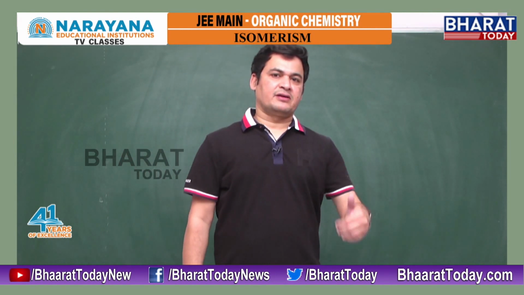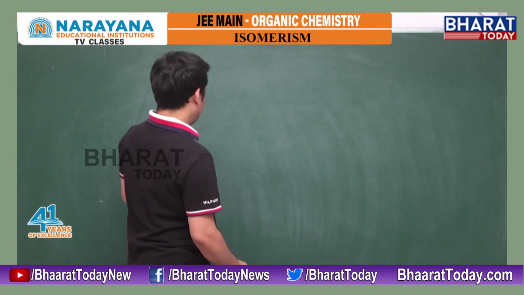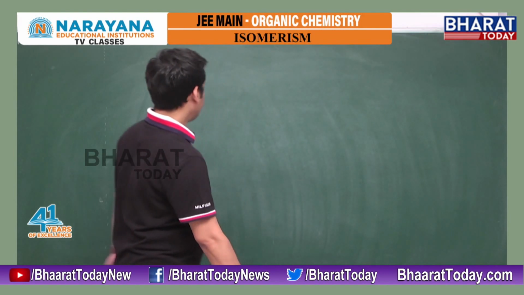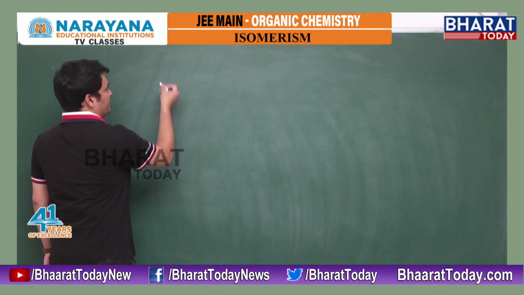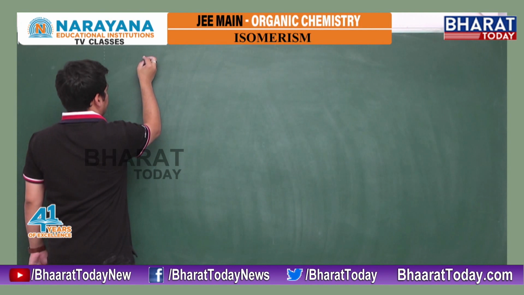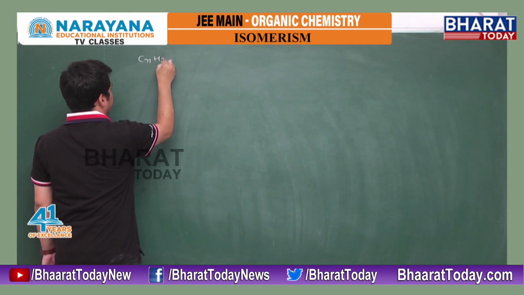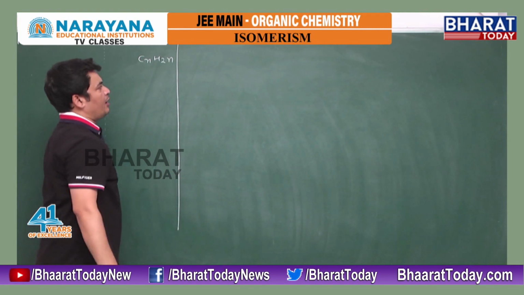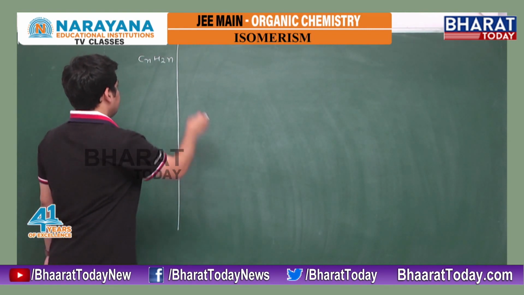Tautomerism we will discuss after resonance actually. So right now I am discussing how to calculate structural isomers, right? I am telling you one basic thing here. Suppose you have CnH2n, that is the formula of alkene, right?